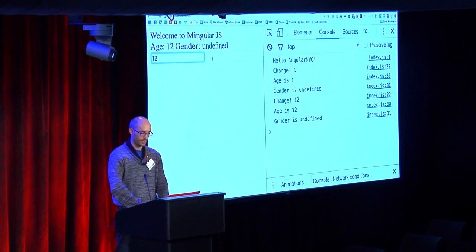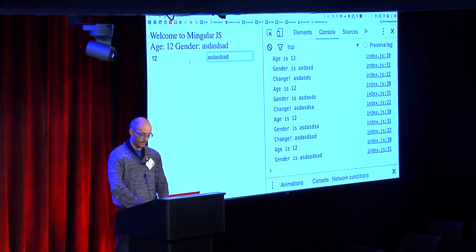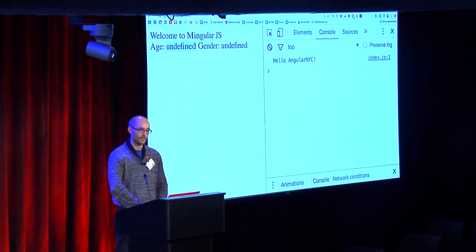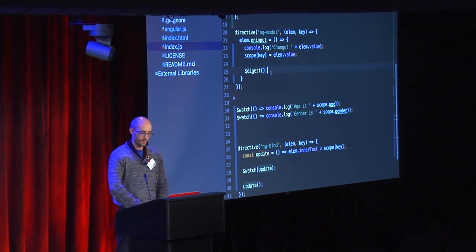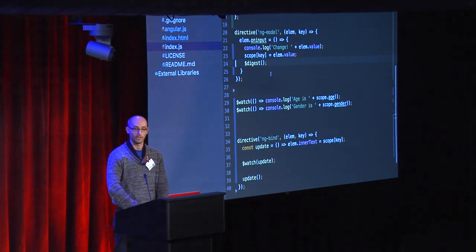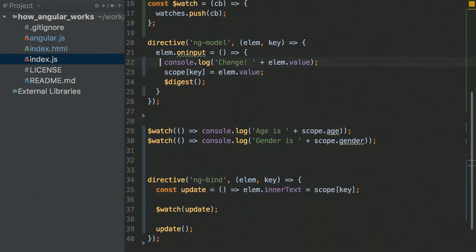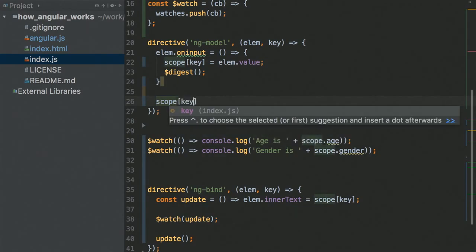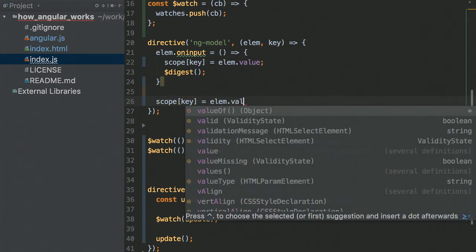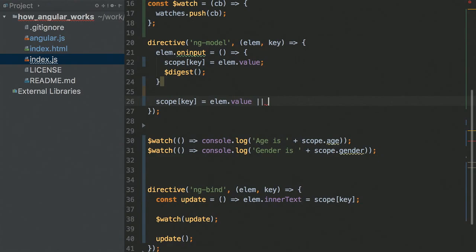And okay, perfect. Something is working there. There's one small bug here. We get all these undefined messages. And that's because we don't initialize the scope in any way, right? So we can take exactly the same code from here and do scope key on the first run equals the element value. And if nothing is inside the element, just put an empty string inside of it.